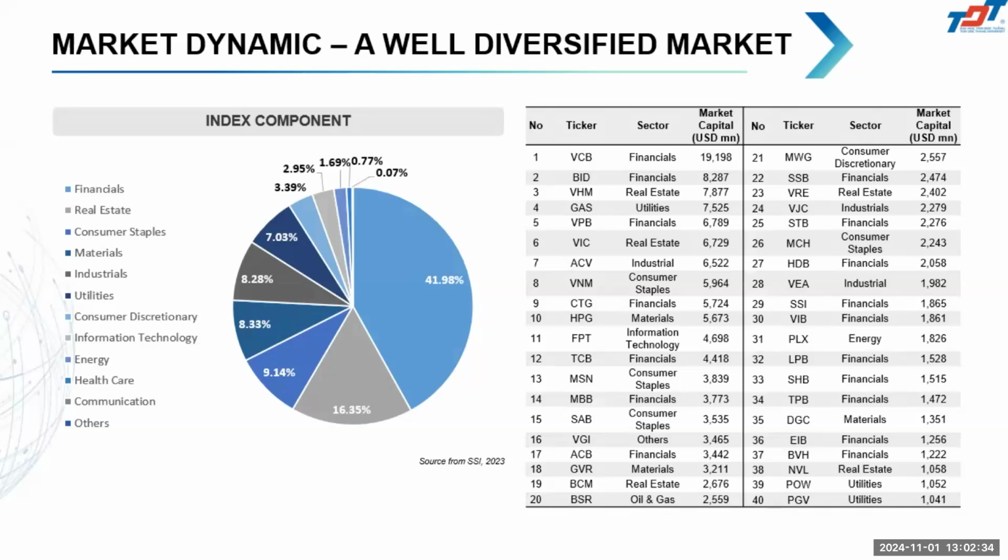That's why the biggest industry still belongs to finance, at about 42%. Real estate is about 16%, consumer is about 9%, industrial 8%, and utilities and other consumer sectors make up the rest. So it's a diversified market.